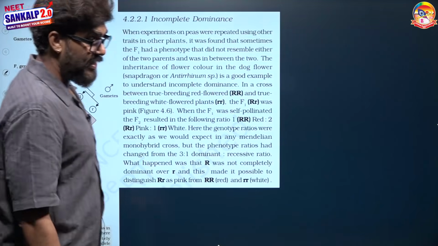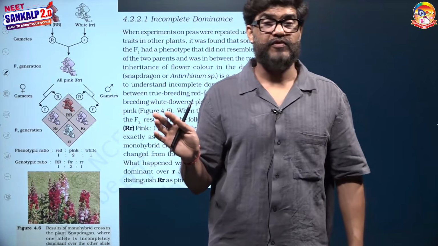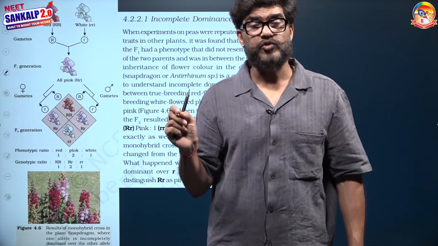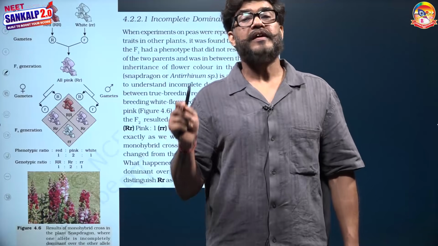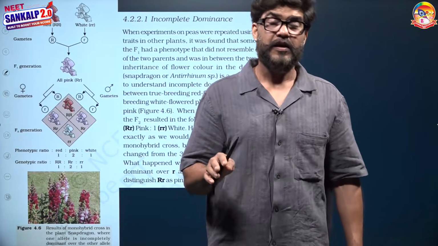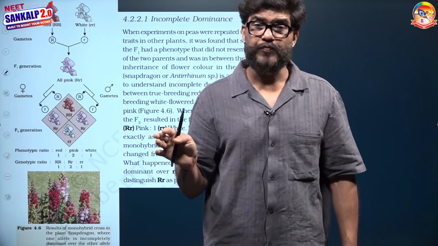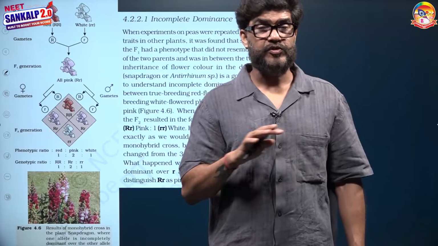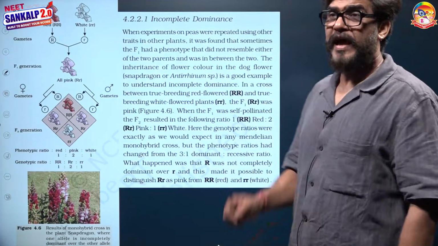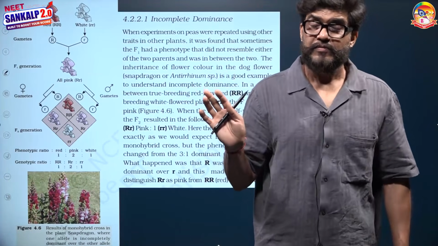But there I must say that the 3:1 phenotypic ratio in the F2 generation is also because of segregation. It means the 3:1 ratio in the F2 generation can be explained by the law of dominance as well as by the law of segregation. Without the law of segregation and without the law of dominance, the F2 phenotypic ratio 3:1 is not possible. The law of dominance has some exceptions, but the law of segregation does not have any kind of exception.